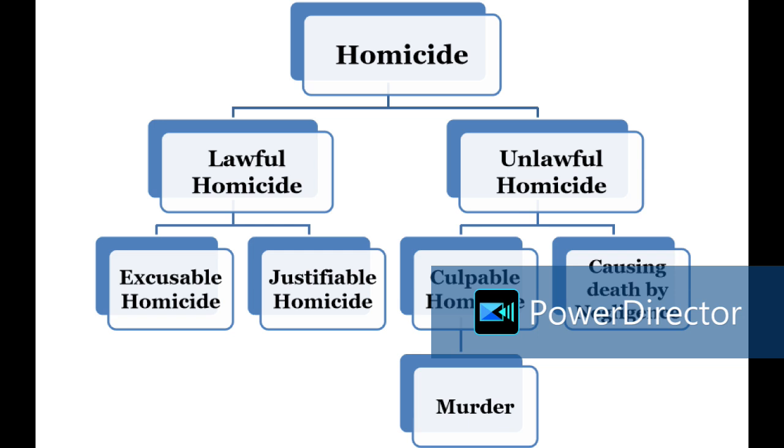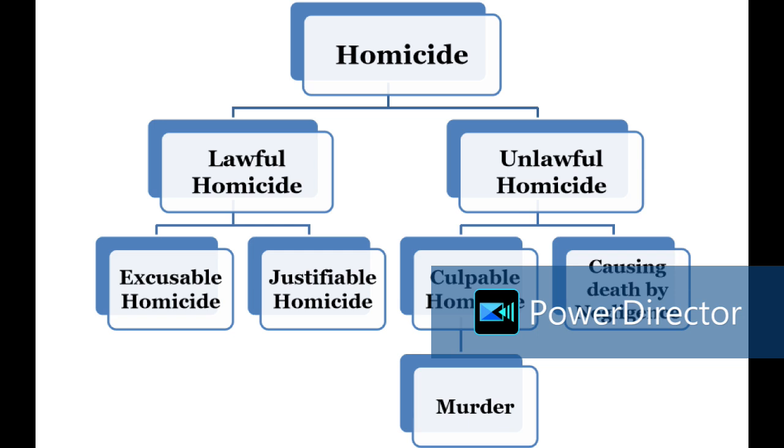Whoever causes death, that means anybody who causes death, that means it should result in death by doing an act. We know that each crime has got actus reus and mens rea. So you have to look into the section, which portion deals with the actus reus, and similarly which portion deals with the mens rea. Only when these two elements are there in a particular act can such an act be construed as a crime. So we need to understand what those ingredients are for culpable homicide.